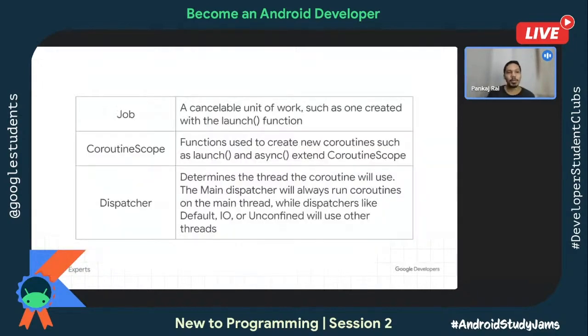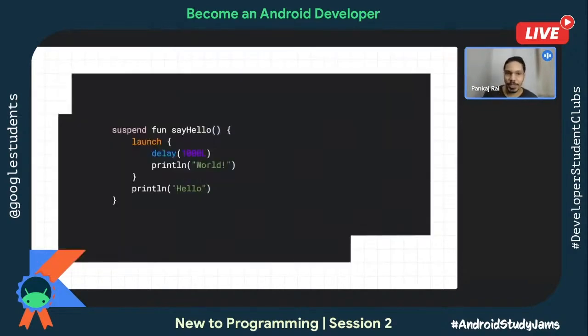But before that, let me talk about the job, coroutine scope, and dispatcher. So here, as you can see, we have a suspend fun sayHello. And then inside this, I just have a launch, which is calling a delay of 1 second. Then you have println world, and then println hello. If I have to say the output of this, then what you're going to say is hello world. Even though world comes first, hello comes next, still you'll see hello world. Why is that? Because we have added an intentional delay of 1 second.